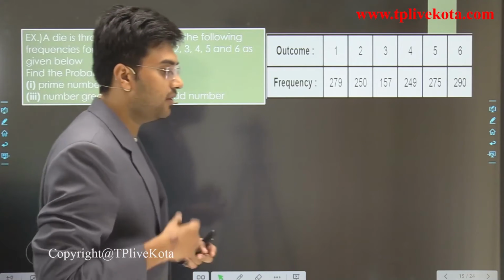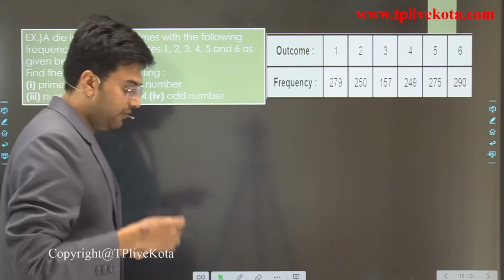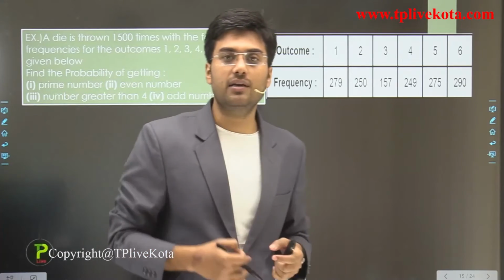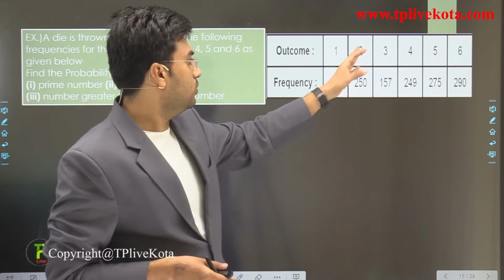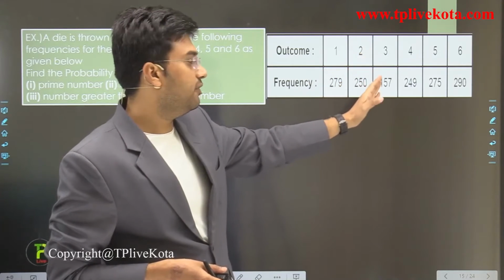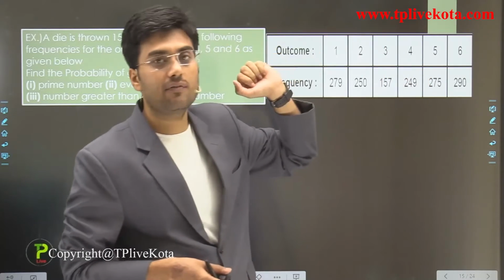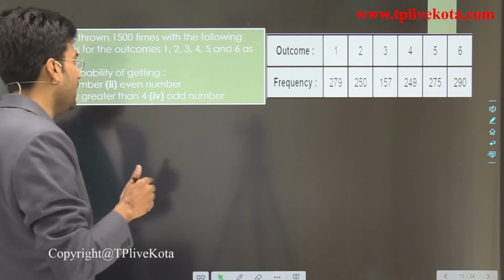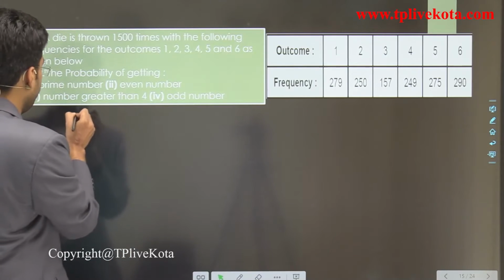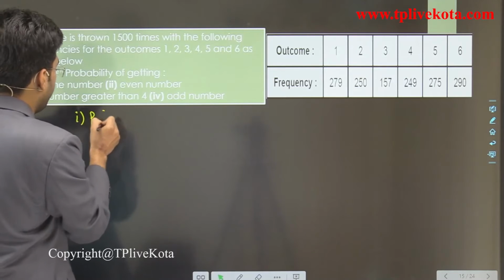So when we roll the dice 1500 times, we get 1 279 times, 2 250 times, 3 157 times, 4 249 times, 5 275 times, and 6 290 times. Here we have to find the probability of a prime number.